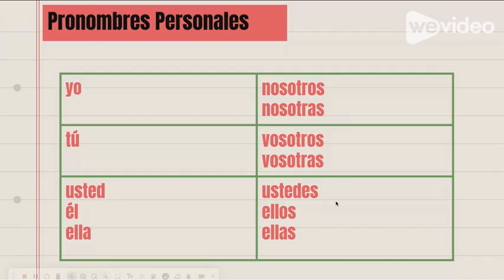And then ustedes, ellos, and ellas is also for saying you guys, but it's if you're not in the group that you're talking about. So for nosotros and nosotras, you are present in that group, but ustedes, ellos, and ellas would be if you're referring to a group of people that you're not a part of. Ellos is for referring to a group of guys, or at least one guy is present. Ellas is for when it's all females, and then the gender neutral one is ustedes.